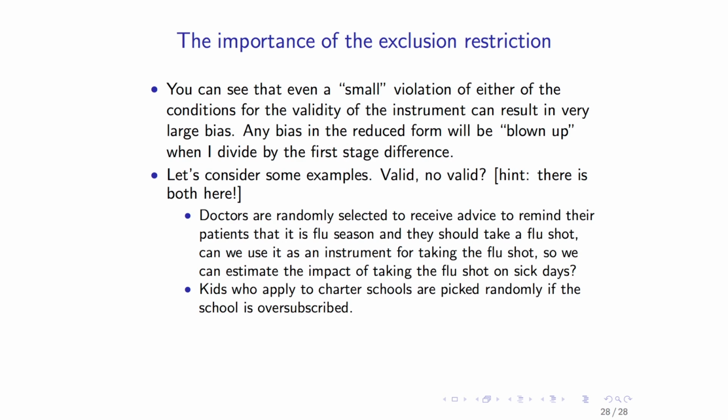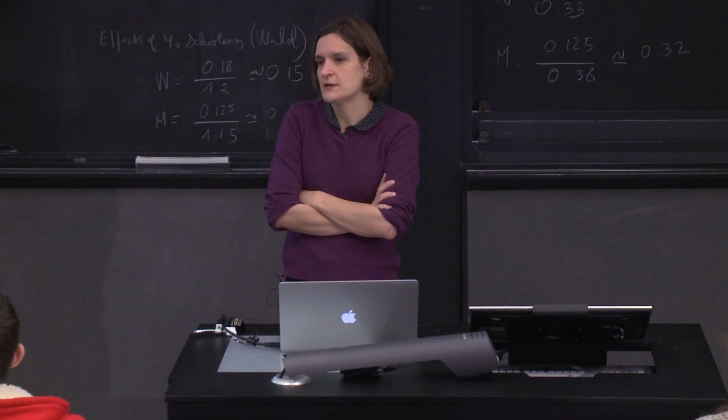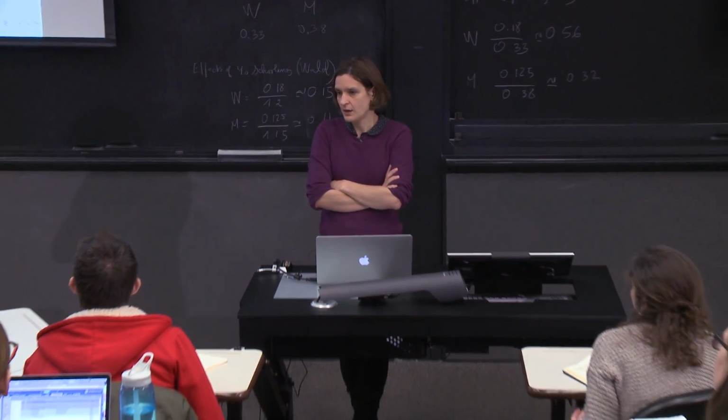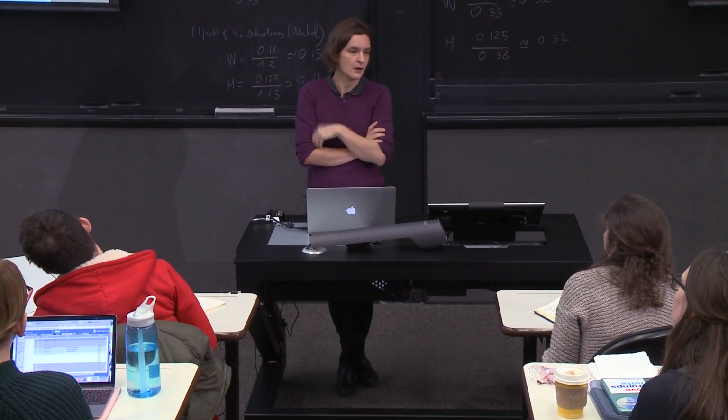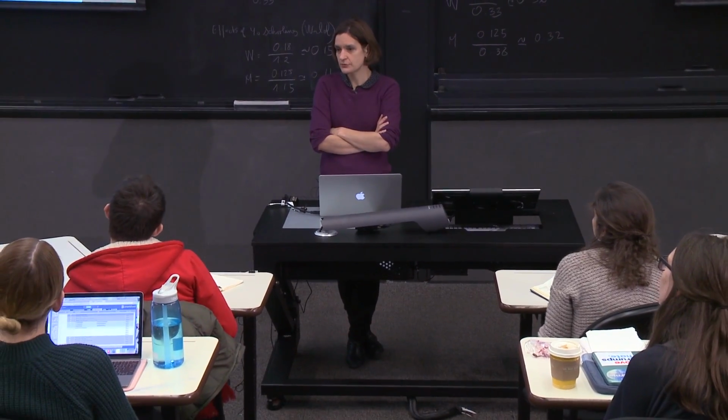Another example: suppose that, say in Boston, there are not enough charter schools, and kids need to apply charter school by charter school, and when the charter schools are oversubscribed, the only way they are allowed to select kids is by lottery. So would it be a valid instrument to use your lottery number for admission to a particular charter school, to look at the effect of attending?